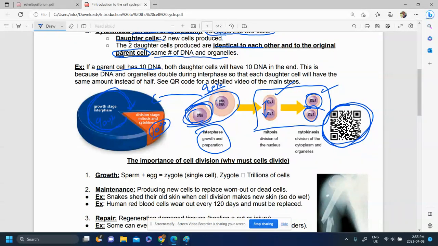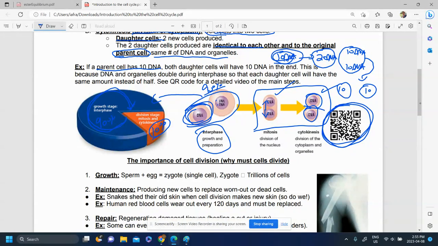So suppose your parent cell had 10 DNA. During interphase, the cell would grow and have 20 DNA. It doubled its DNA. Then, during mitosis, 10 DNA would go to one side, and another 10 DNA would go to the other side. And then during cytokinesis, that cell would physically split, so each cell had 10 and 10 again.